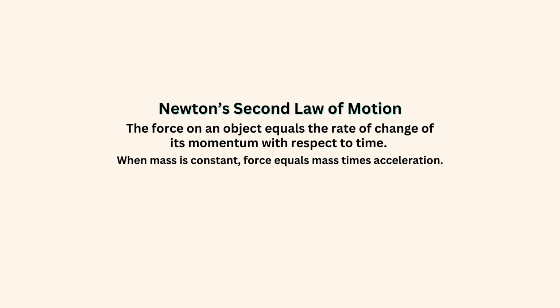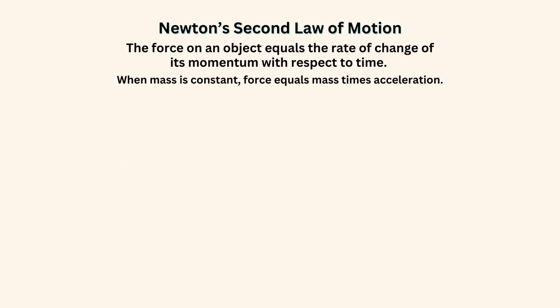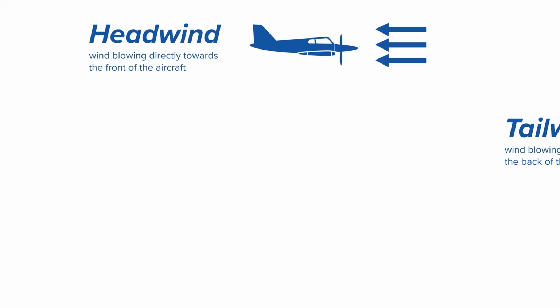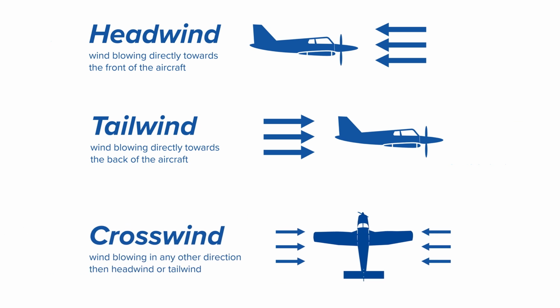Newton's second law states that if a body moving with uniform speed is acted upon by an external force, the change of motion is proportional to the amount of the force, and motion takes place in the direction in which the force acts. For example, an aircraft flying into a headwind will experience a reduction in ground speed due to the opposing force. Similarly, a crosswind will push the aircraft off course unless corrective control inputs are made.